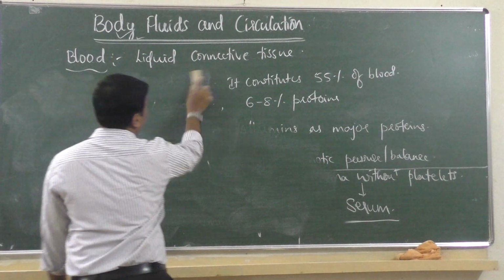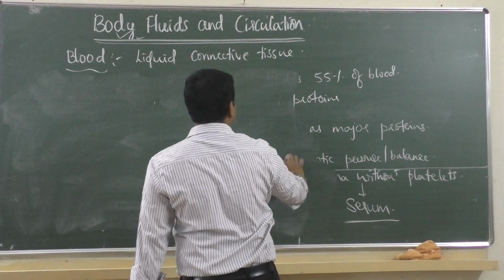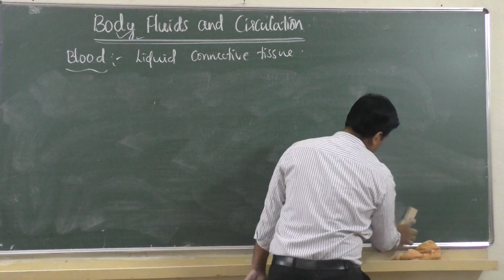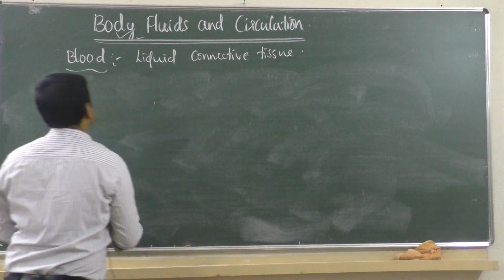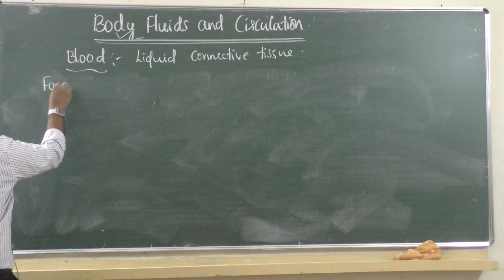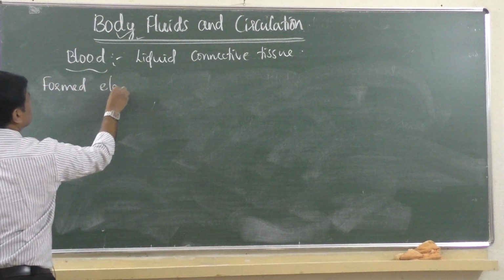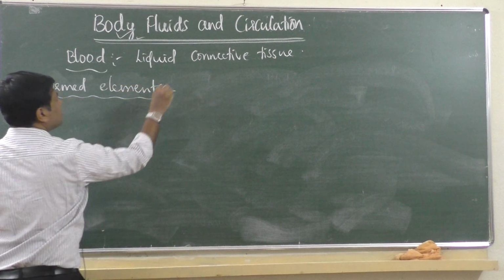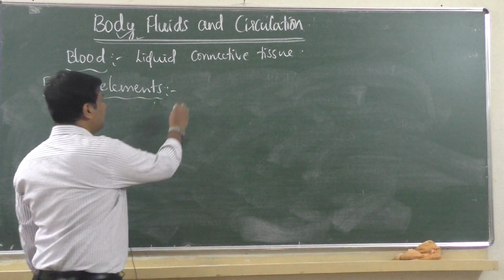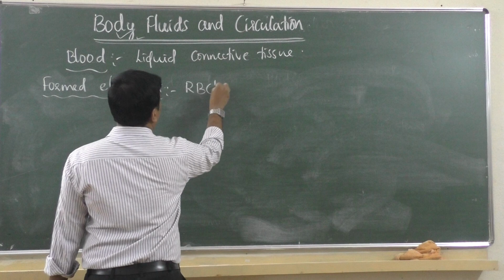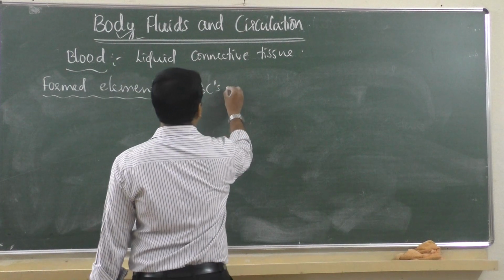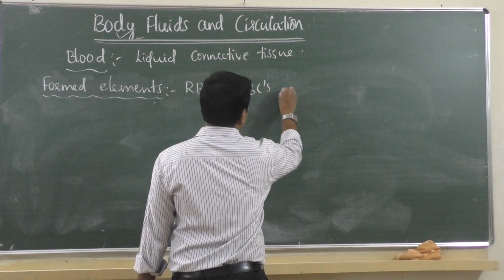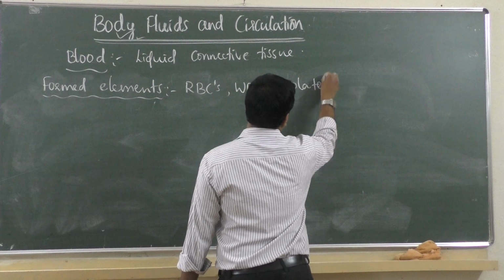Formed elements include RBCs, that is red blood corpuscles, WBCs, that is white blood corpuscles, and platelets.